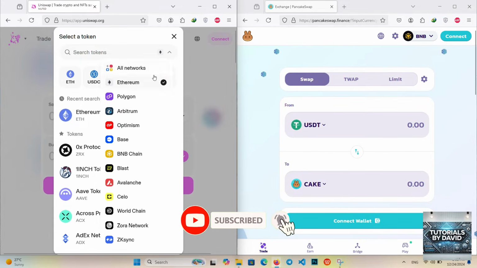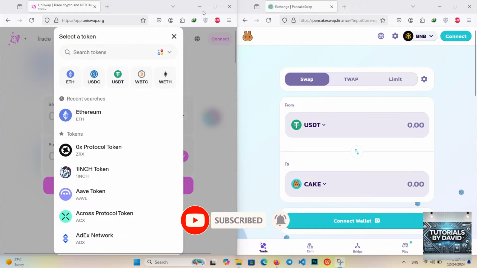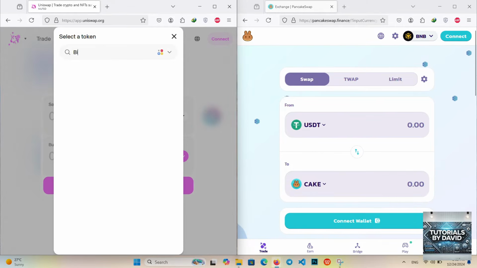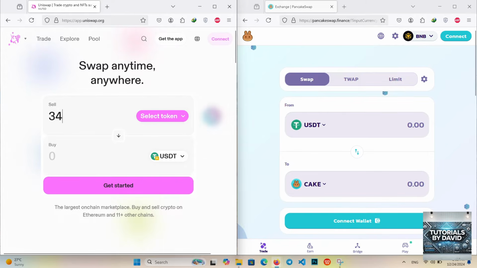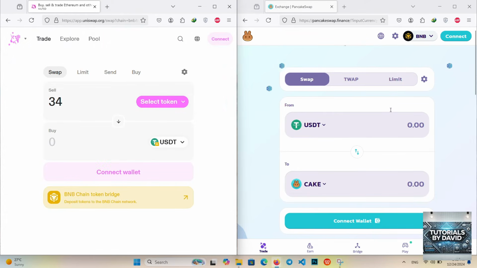PancakeSwap. PancakeSwap runs on Binance Smart Chain, BSC, offering lower transaction fees and faster speeds. Its standout features include lower fees and faster transactions compared to Uniswap, yield farming and staking opportunities for additional rewards.